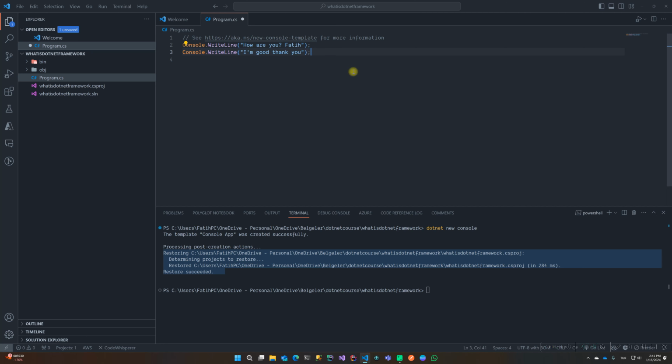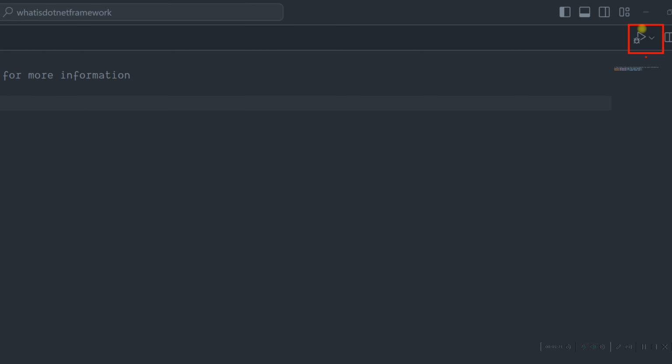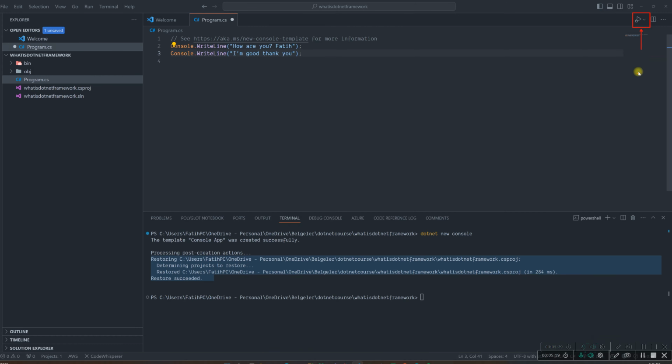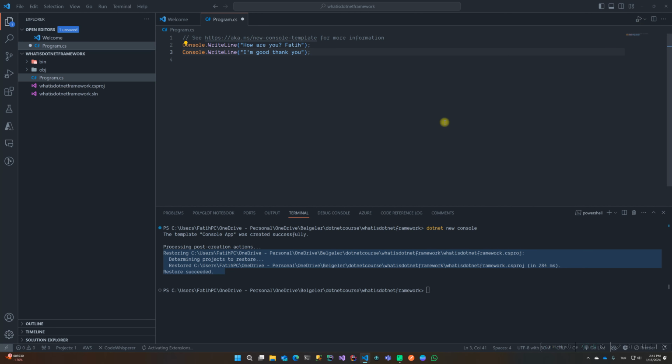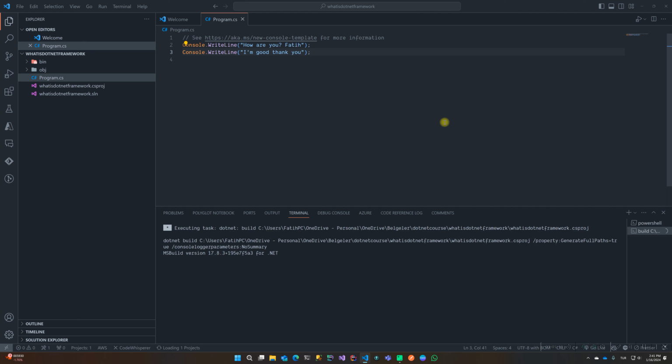Lastly, we'll run all the code. This is very simple. Right click in Visual Studio Code. There is a button to run the code. I hit the button and that's all. Very simple.